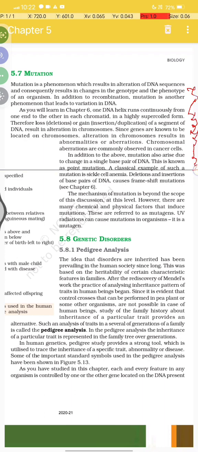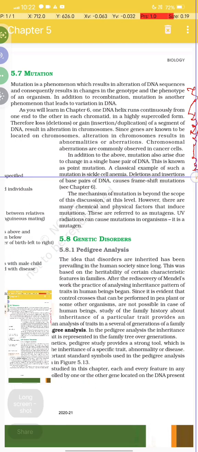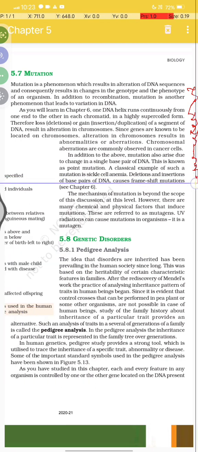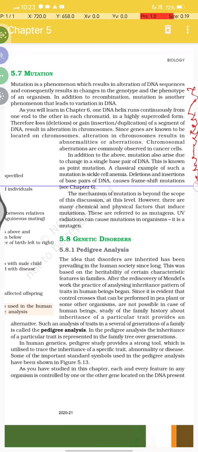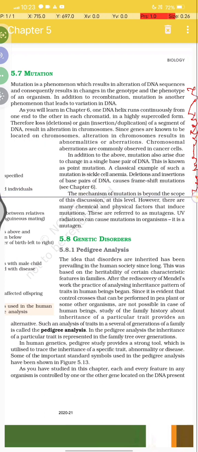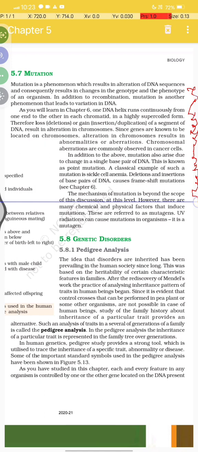And a classical example of such a mutation is sickle cell anemia. Okay, and deletion and insertion of a pair of DNA causes frame shift mutation, see chapter 6. Okay, and the mechanism of mutation is beyond the scope of this discussion at this level. However, there are many chemical and physical factors that induce mutation, and these are referred to as mutagens, and UV radiation causes mutation in organisms.